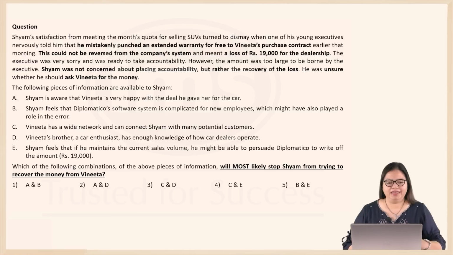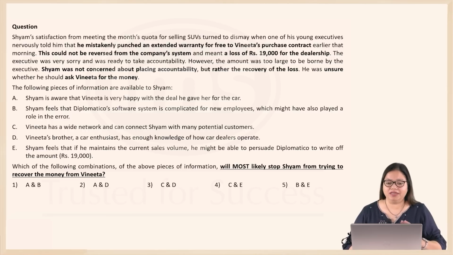Our next question tells us that Shyam's satisfaction from meeting the month's quota for selling SUVs turned to dismay when he found that one of his young executives had mistakenly punched an extended warranty for free to Vijitha's purchase contract. Now that mistaken punching could not be reversed from the company system and meant a loss of rupees 19,000 for the dealership. The executive was sorry and was ready to take accountability, but the amount was too large to be borne by the executive. He couldn't pay for it himself.